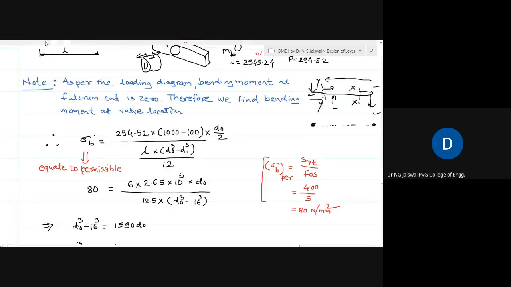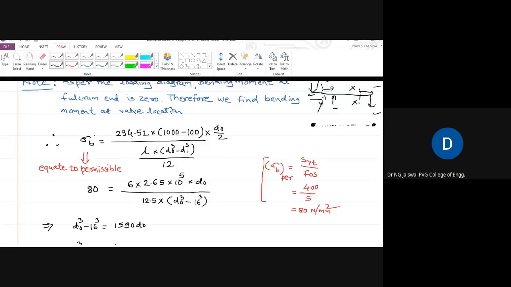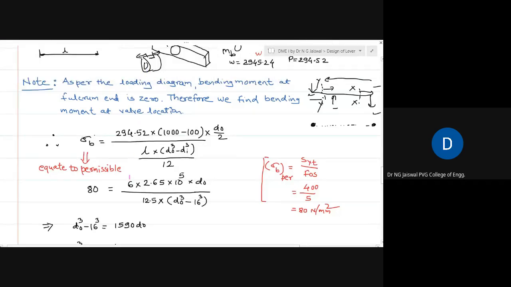If you focus on the M I have written here, this is the value of M. It is equal to the bending moment at this location, which is equal to the end force times some distance. The distance actually is 1000 minus 100.